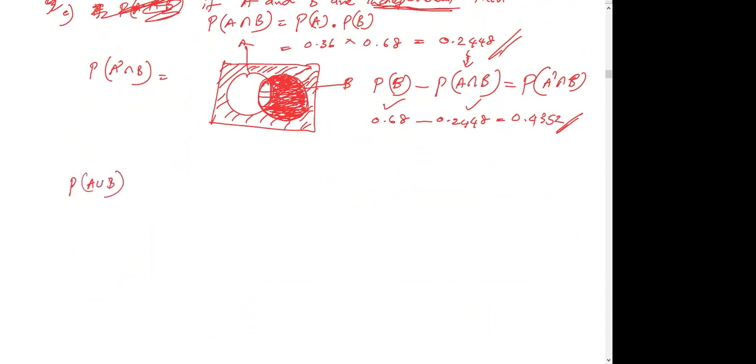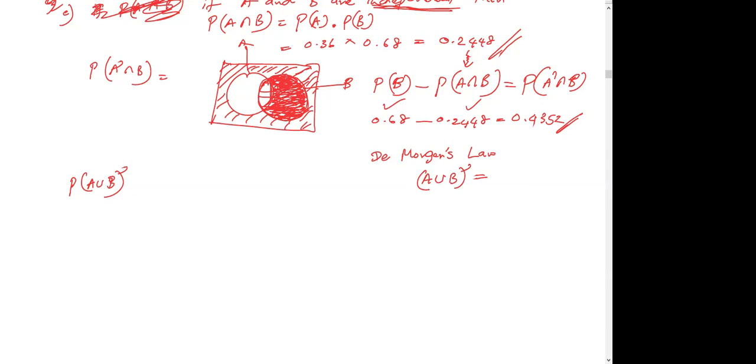There is a law called De Morgan's law. There are two De Morgan laws actually, but according to this question, (A union B) dash equals A dash intersect B dash.